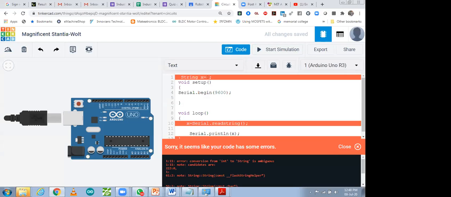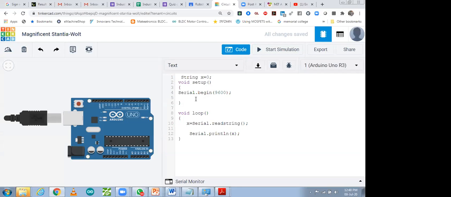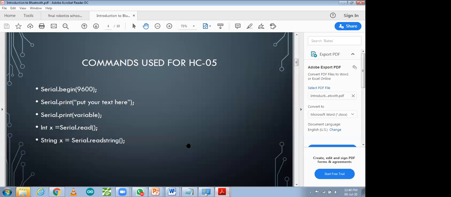There is some error. Int and string, there are two things. x, println. Okay, print string also we have to write. Serial dot readString, the syntax is the same. Dot readString x.